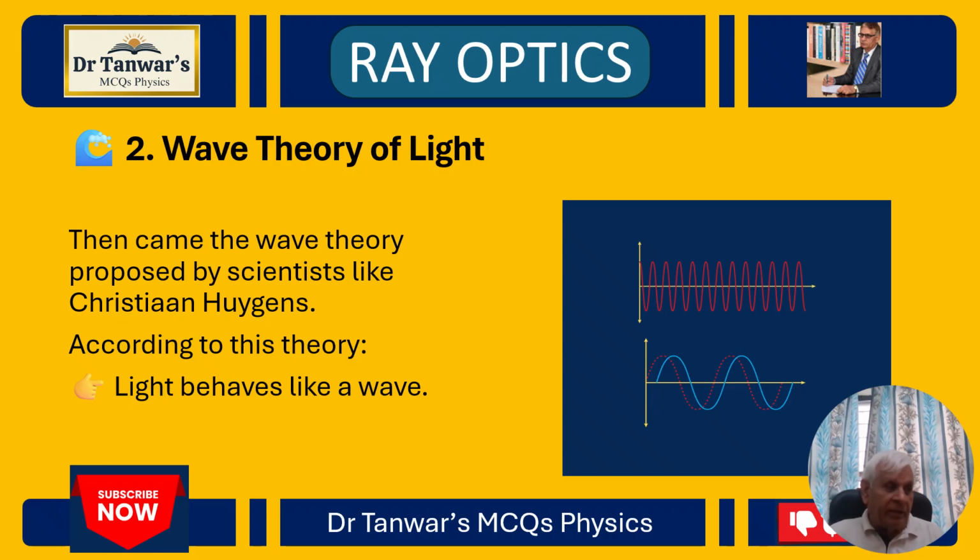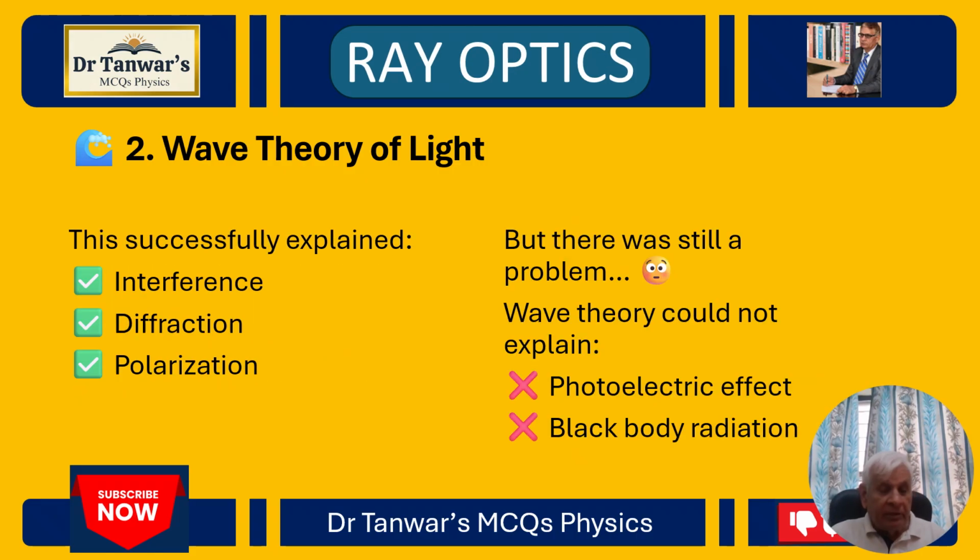According to this theory, light behaves like a wave, and this wave theory could successfully explain interference, diffraction and polarization, which linear propagation of light cannot explain. But there was still a problem. What is that problem? Wave theory could not explain photoelectric effect and black body radiations.